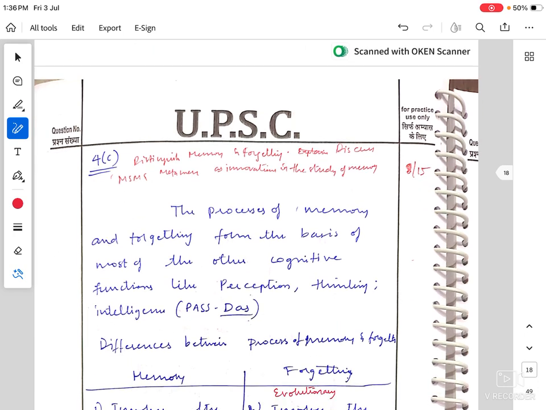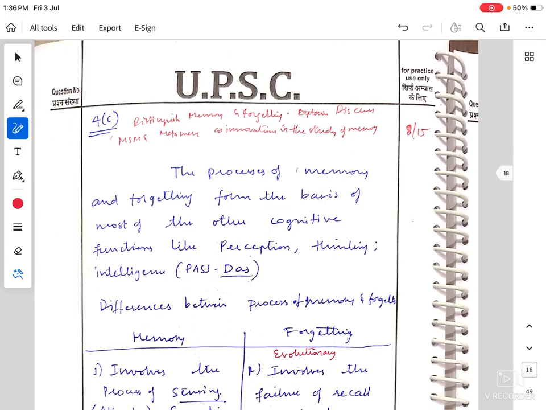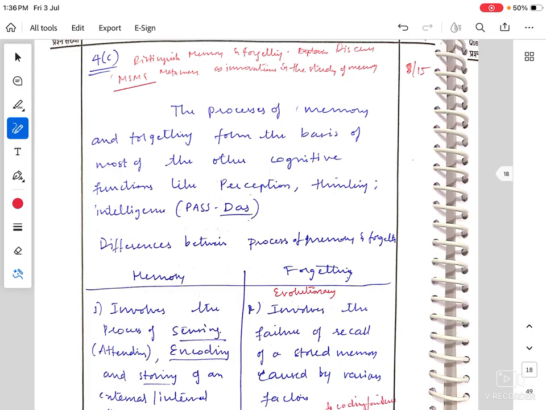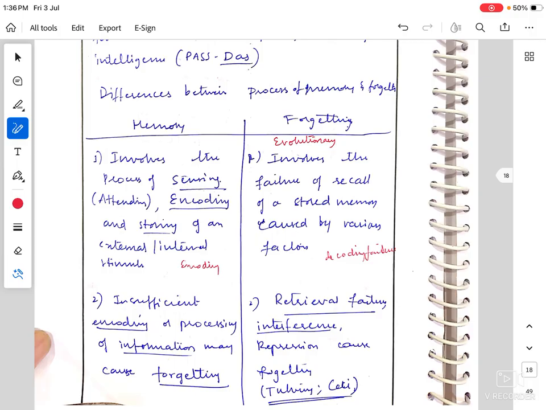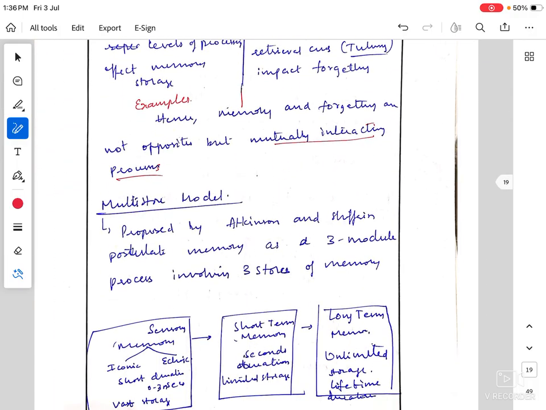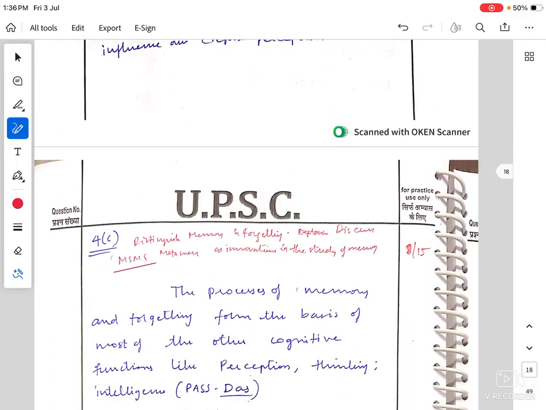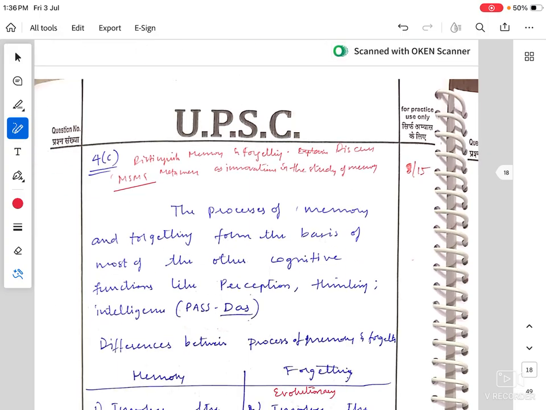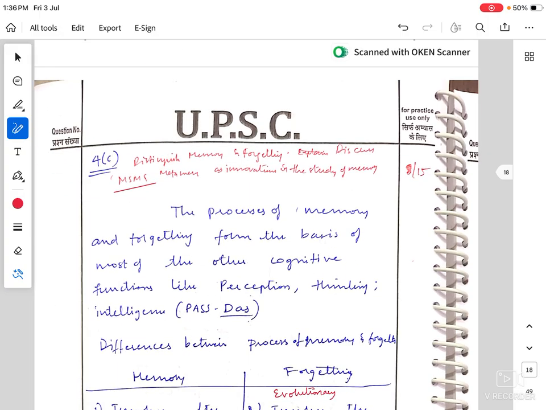So now 4C, it's a 15 marker again. Distinguish memory and forgetting. Discuss meta memory and innovations in the study of memory. It's quite an open-ended question, so it's a slightly different question. So, distinguish memory and forgetting.